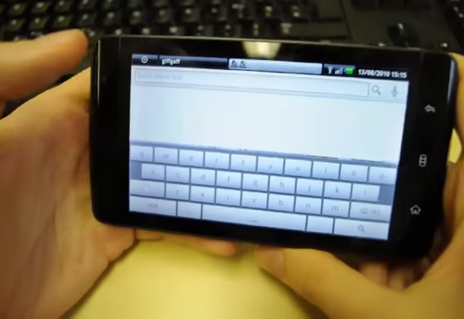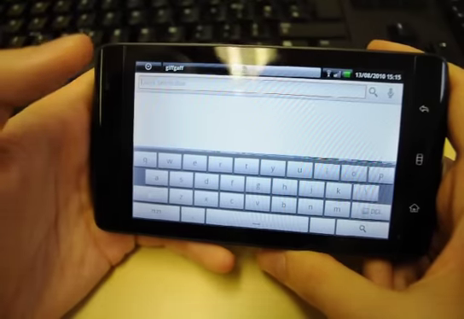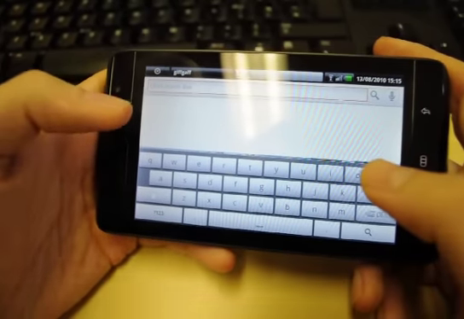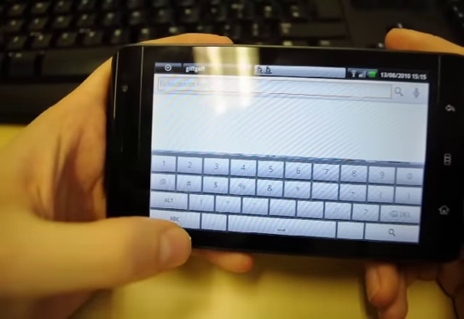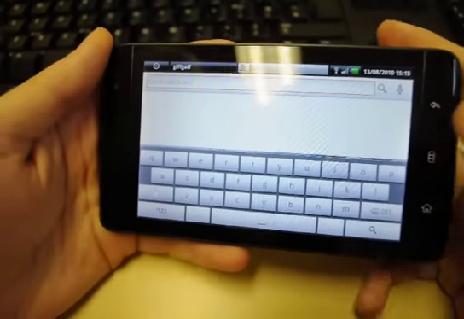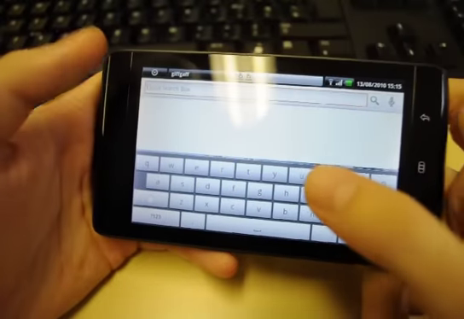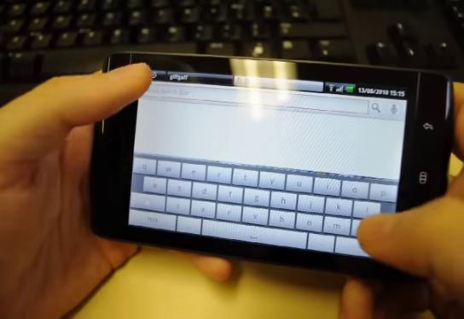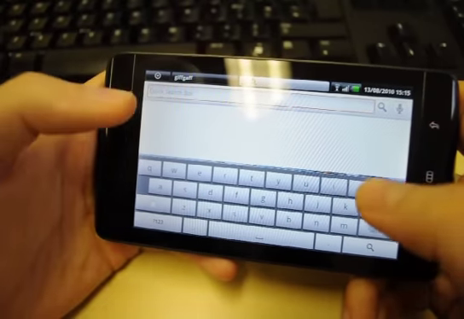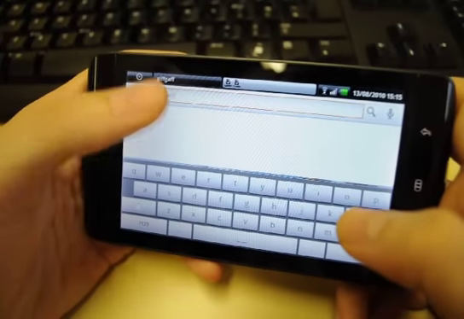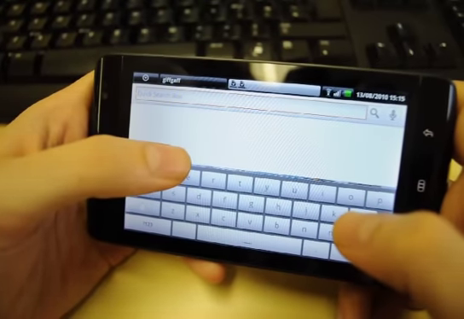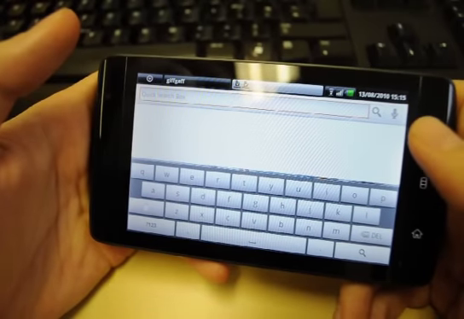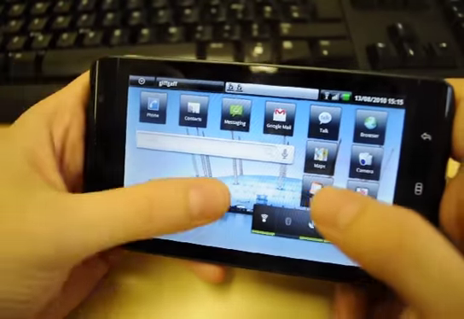I'll just show you the keyboard as well. Yeah, this is the keyboard as previously seen on Engadget. It doesn't have the caps lock button anymore, it doesn't have the numpad, and it doesn't have the arrow keys. I've missed the arrow keys quite a bit, because they were good for when you're typing, and you could just move back to correct yourself. But now you're just going to have to either paw away at it until you get the cursor in the right place, or delete it and start the word again, which is a bit of a comedown if anything.